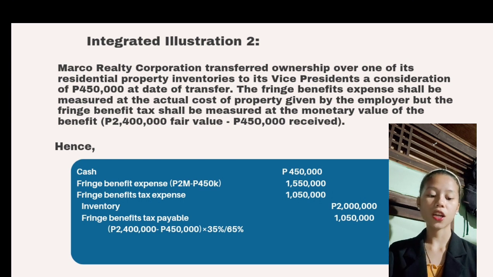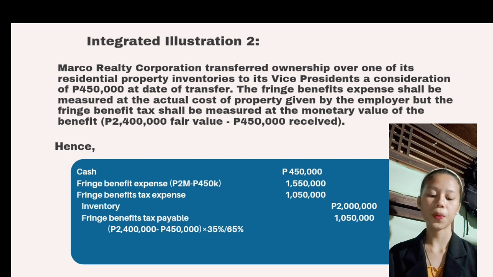Hence, the cash is 450,000 and the fringe benefit expense is 2 million minus 450,000 pesos, which equals 1,550,000 pesos. Fringe benefit tax expense is 1,050,000 pesos and inventory is 2 million.